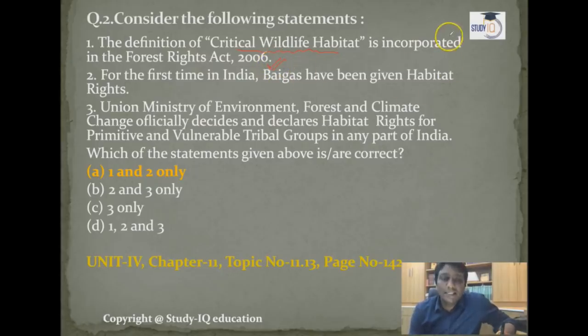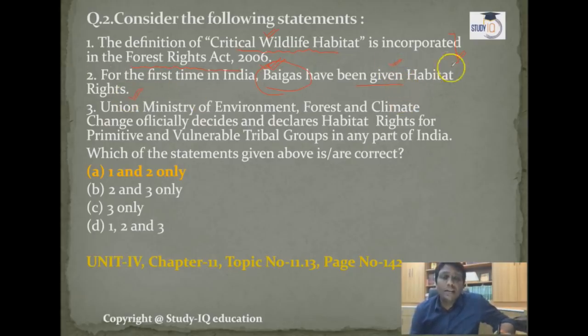Okay, so see guys, this one is right. Actually, the Scheduled Tribes and Other Traditional Forest Dwellers (Recognition of Forest Rights) Act, which is also popular as the Forest Rights Act 2006. Under this act, critical wildlife habitat is defined in India. And for the first time in India, the Baigas, a specific kind of tribal group, even got the rights, so that is also right.